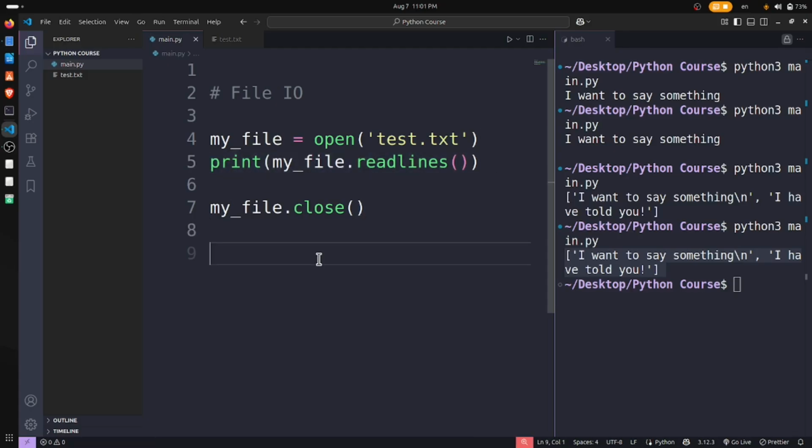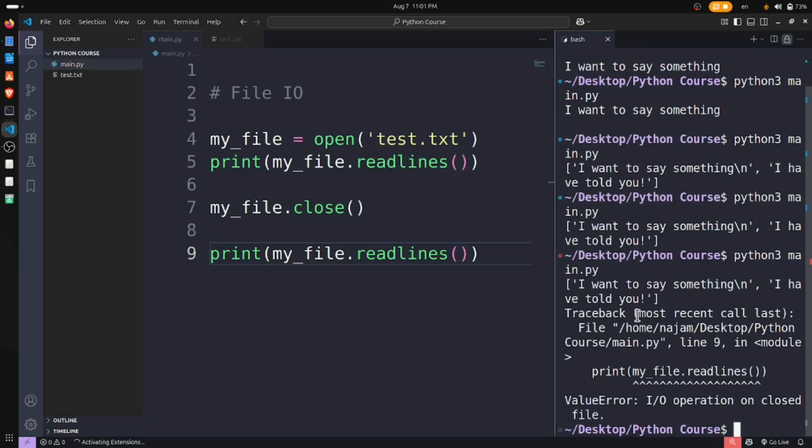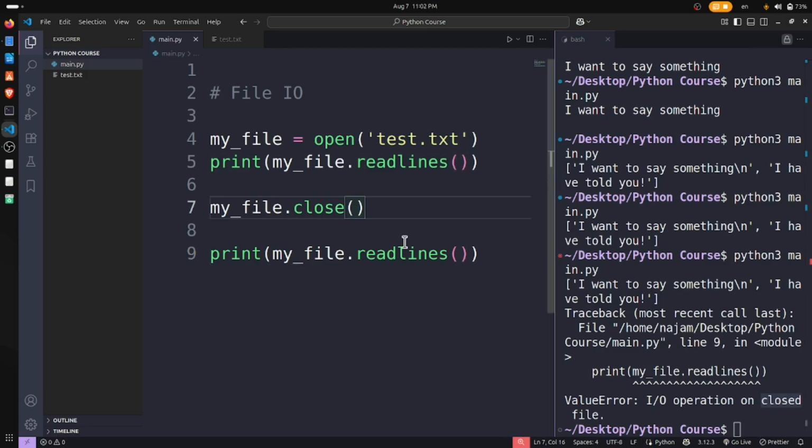How can we say this? Well, let's read it once again. It throws an error: input output operation on closed file. Well, it's closed once, so we cannot read it again. That's why this close method is very, very important. So these are the things which we have understood.